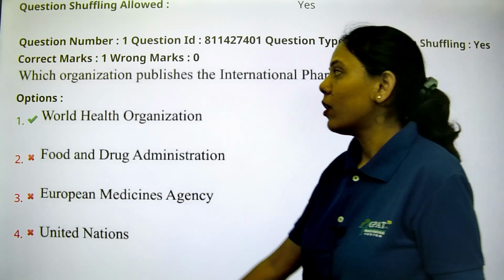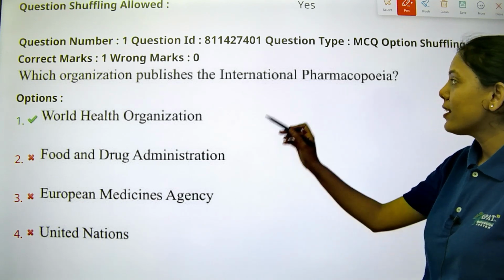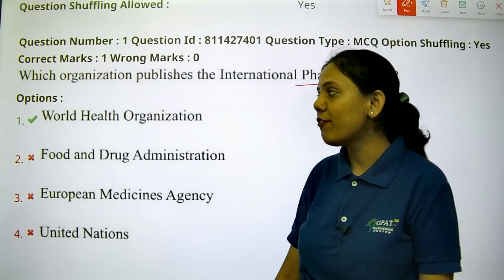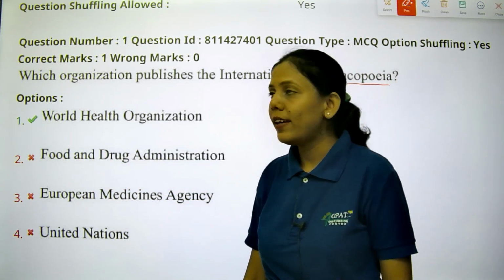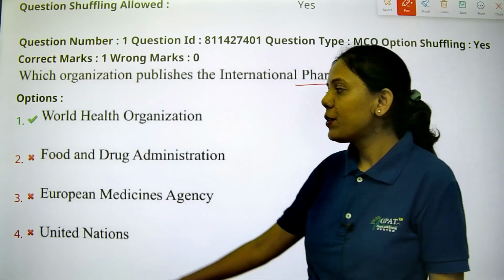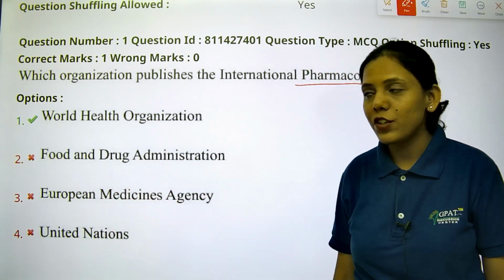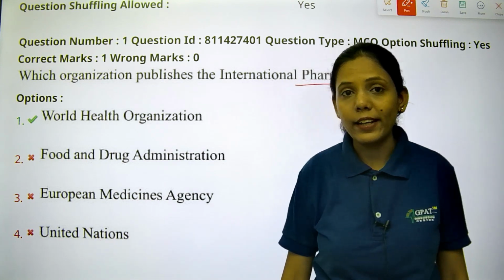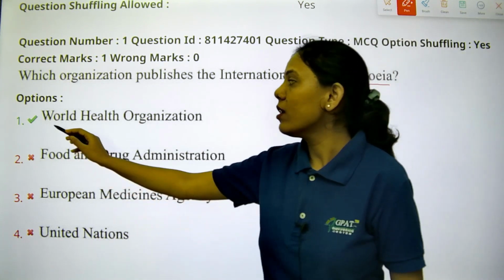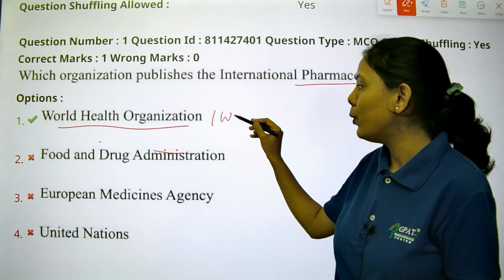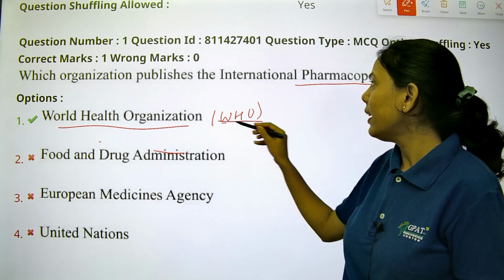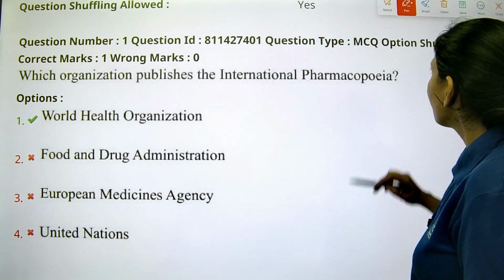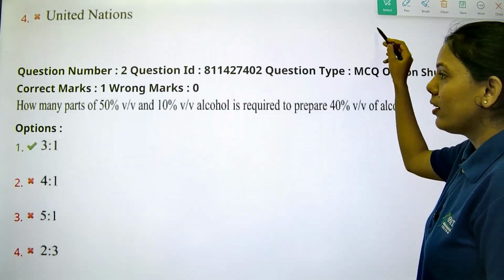Which organization publishes the International Pharmacopoeia? Option first is World Health Organization, WHO. Option second was Food and Drug Administration. Option third was European Medicine Agency, and option fourth is United Nations. So the correct option was World Health Organization, that is WHO. WHO publishes the International Pharmacopoeia, so option first is the right answer. Let's see the second question.